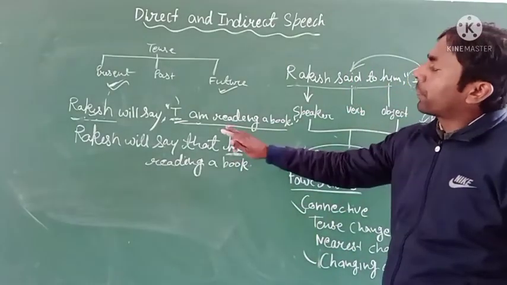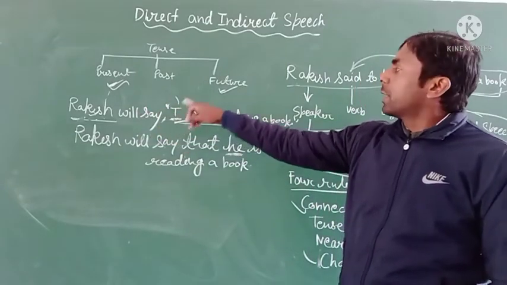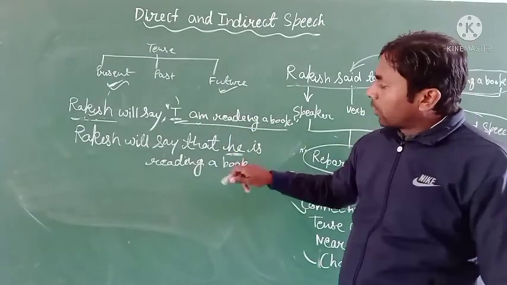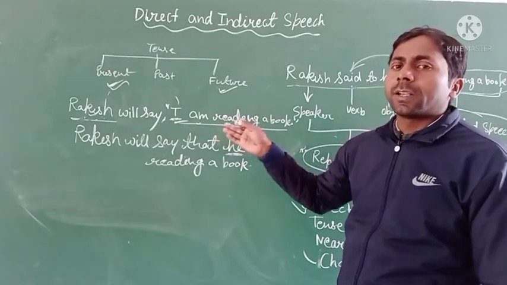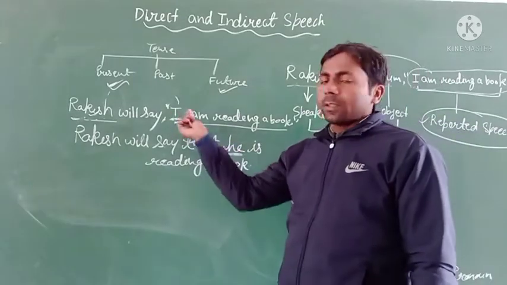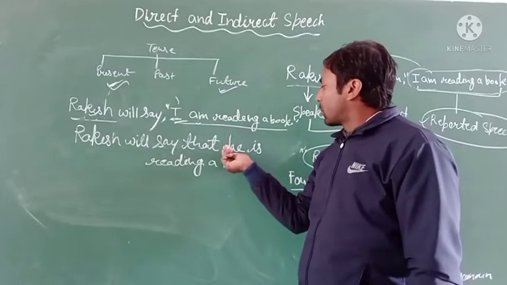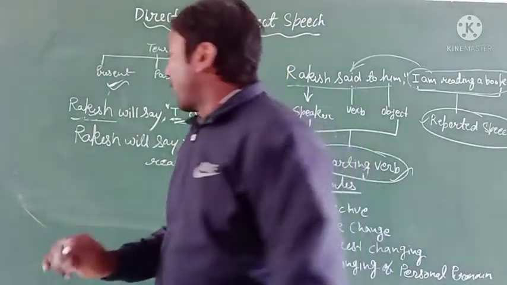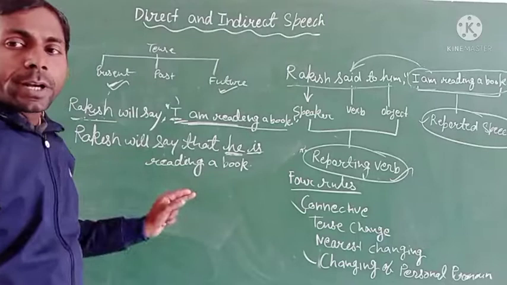So if your reporting verb is in future tense, then you cannot change the reported speech. You have to change only some of the necessary words needed to change into indirect speech, like "I". With "I", according to the subject, you can use the verb. These are the things you can change, but you cannot change the tense of the reported speech.